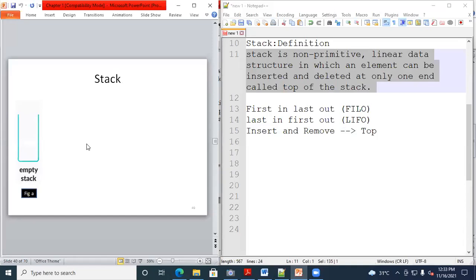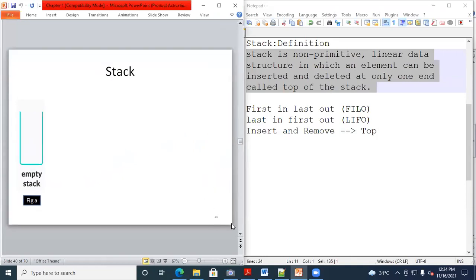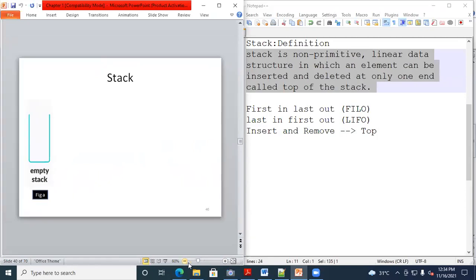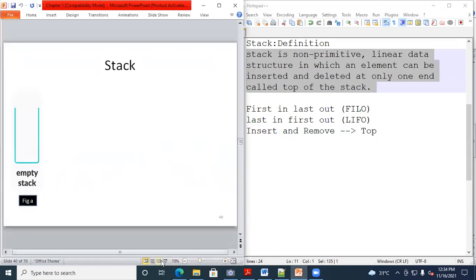Now here you can see this empty stack we will consider, figure A. Is this figure A visible to all properly? Yes, sir. I have increased the size again. Just one minute. Visible, sir? Okay, now we'll see. This is the empty stack.